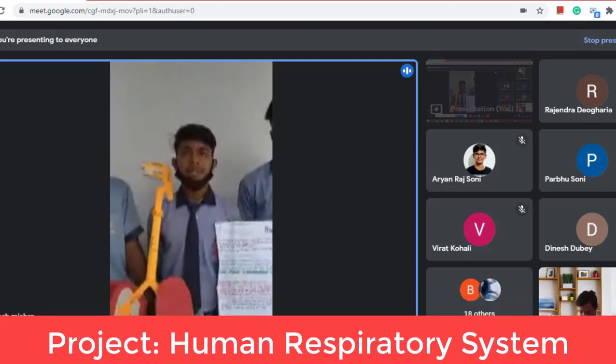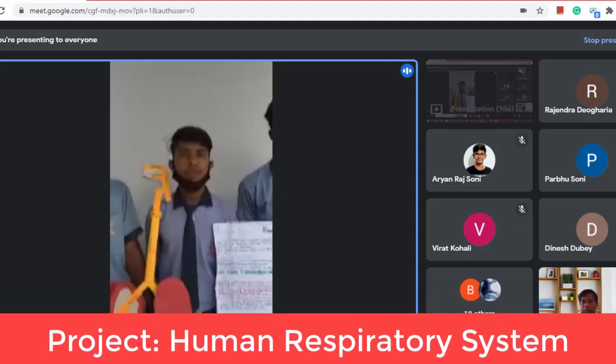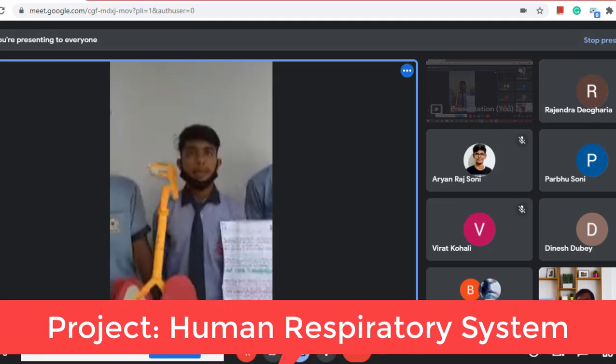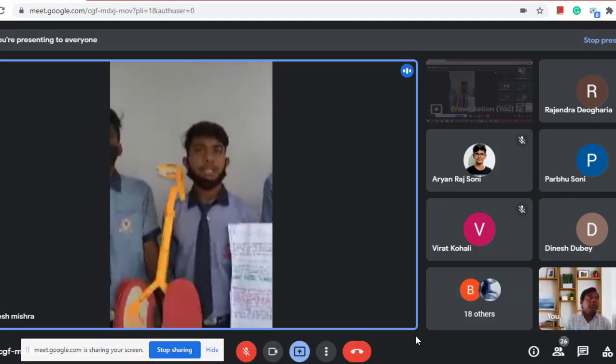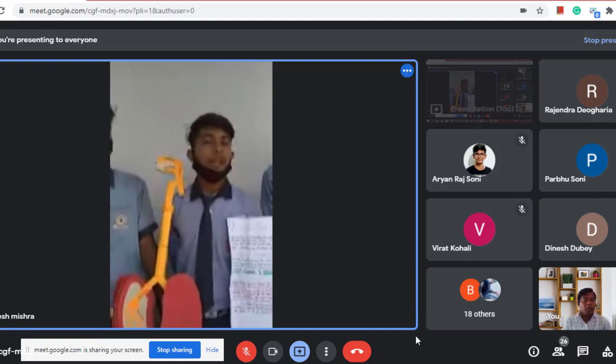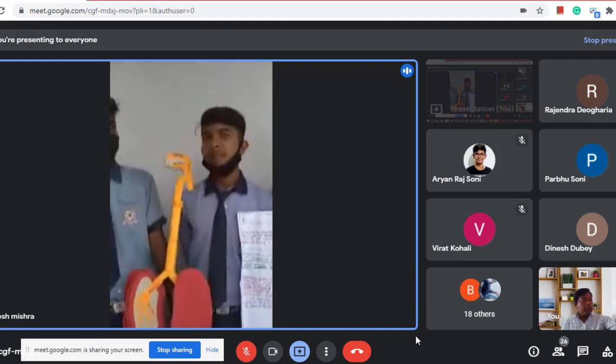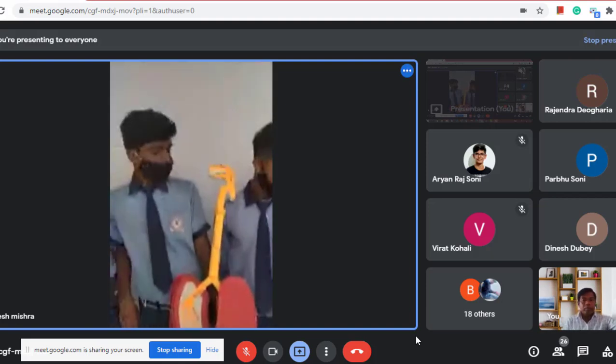External respiration is also known as breathing, which includes both inhalation and exhalation. During inhalation, the exchange of carbon dioxide and oxygen takes place in the cells and the blood vessels. Now the further explanation will be given on the human respiratory system.